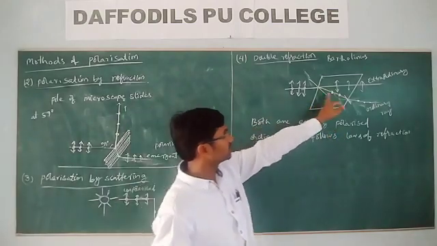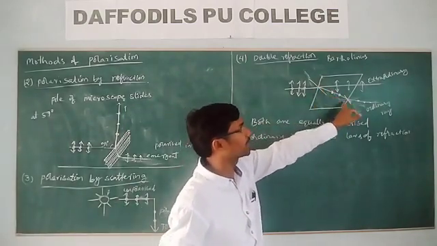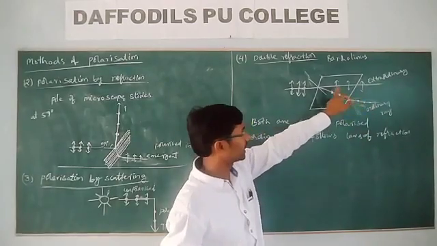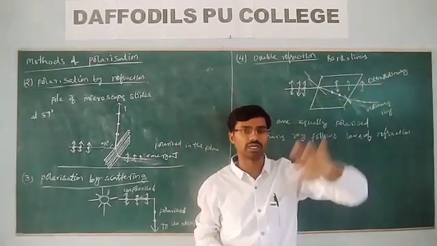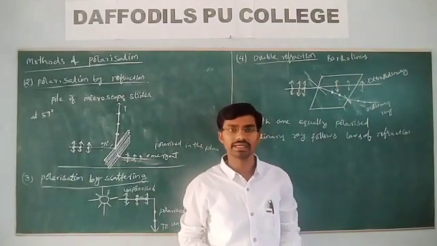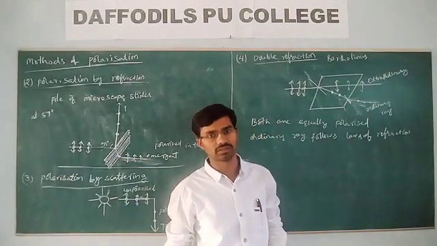You can observe that the speed of light is the same along the path of the ordinary ray, whereas for the extraordinary ray the speed is different at different points.